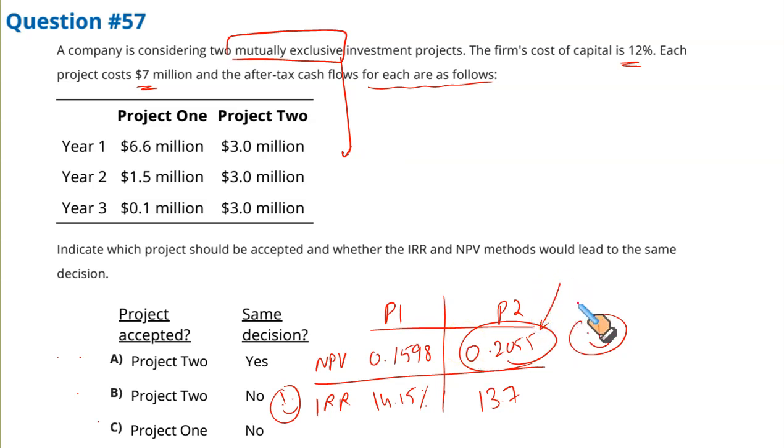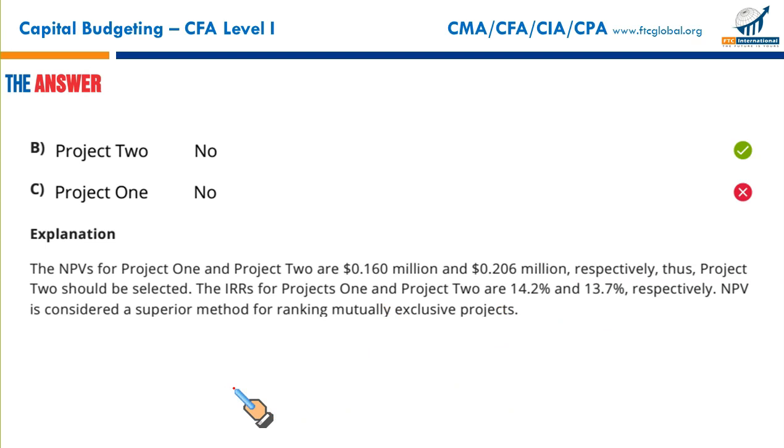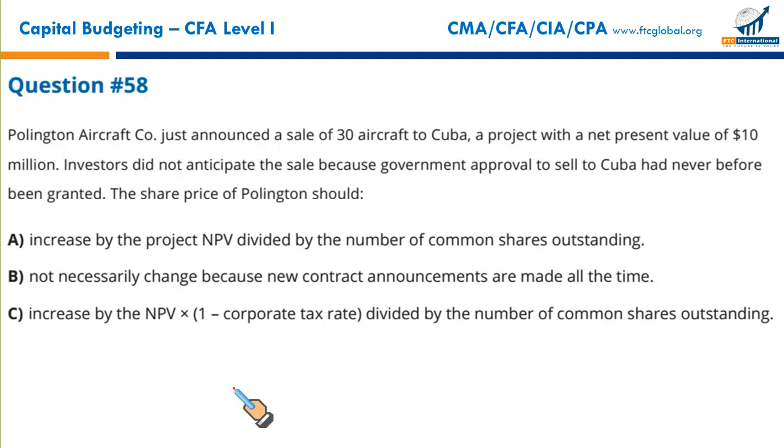So what is the result now? We have to give the result despite the conclusion drawn. Indicate which project should be accepted. Project 2. Why? Because it has a higher NPV. Are IRR and NPV on the same page? No, they are not on the same page. That makes B the correct option. And B it is. Next.